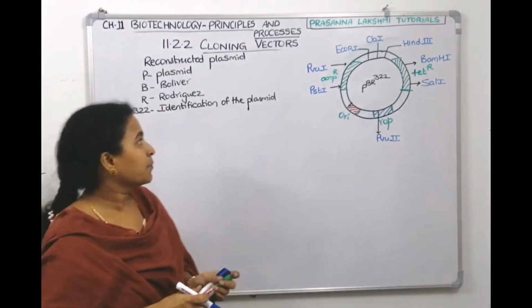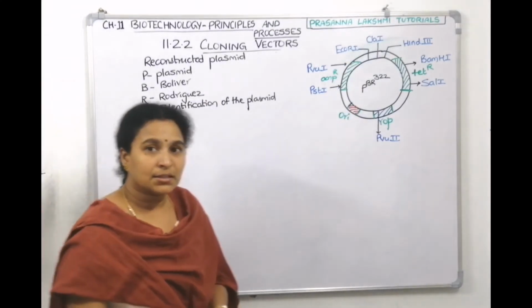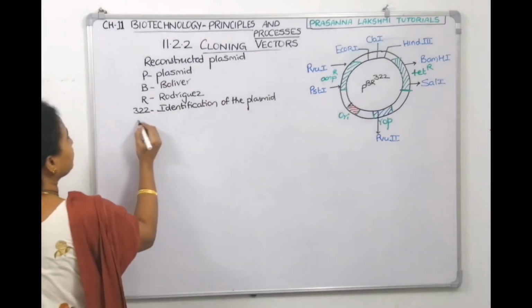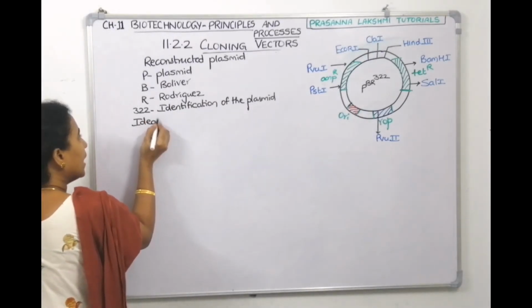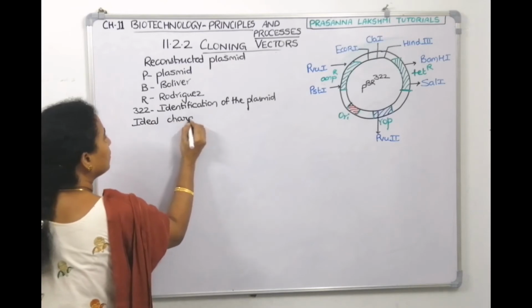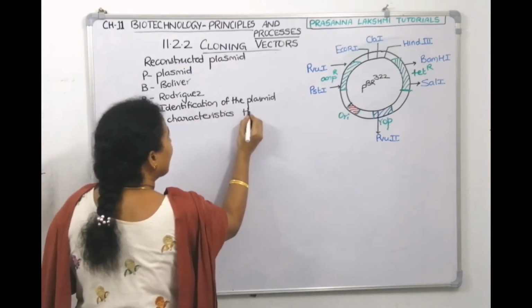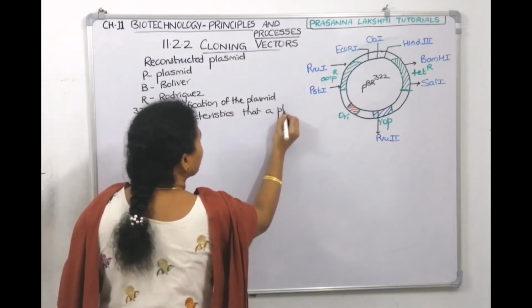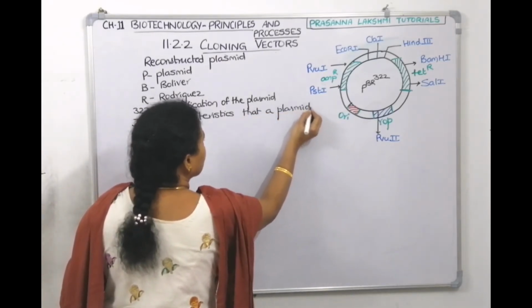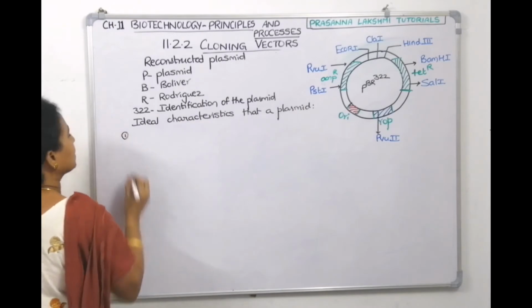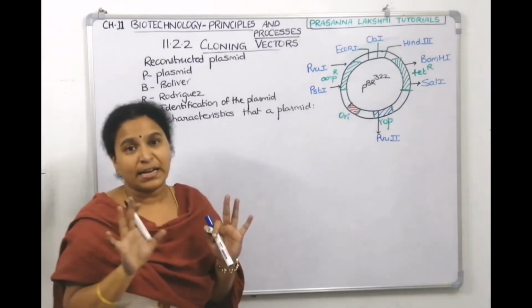Now let us discuss. What are the ideal characteristics a plasmid should possess? One by one we will see. A plasmid should have an ORI site.